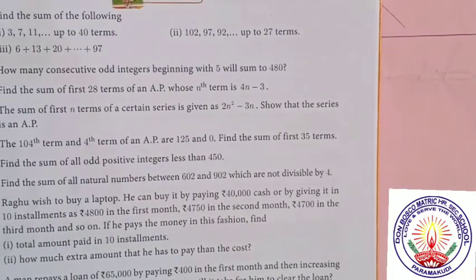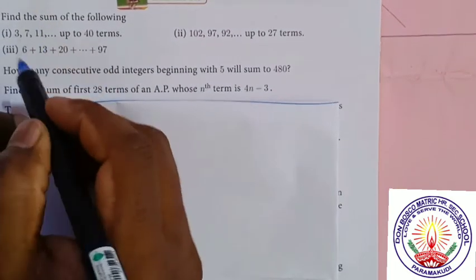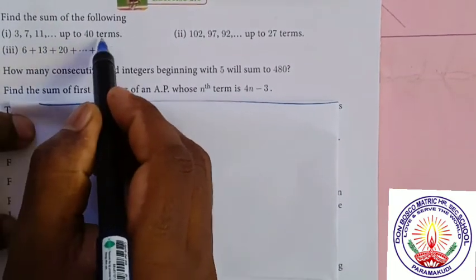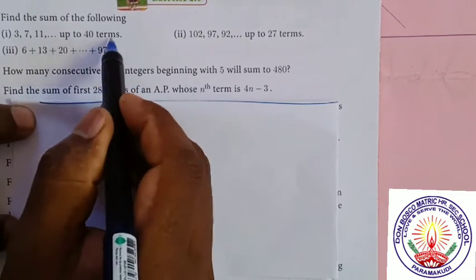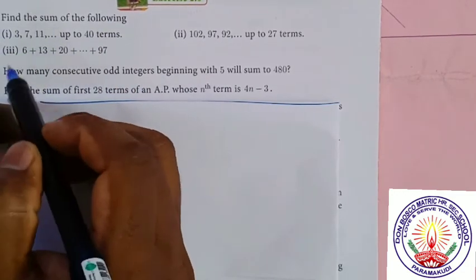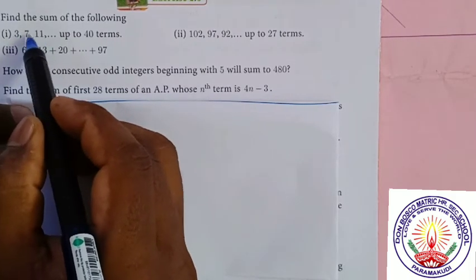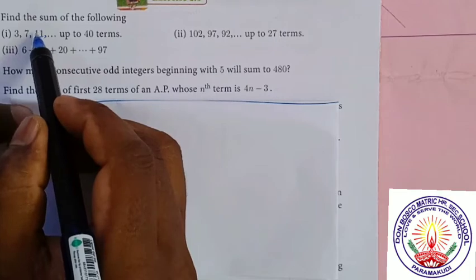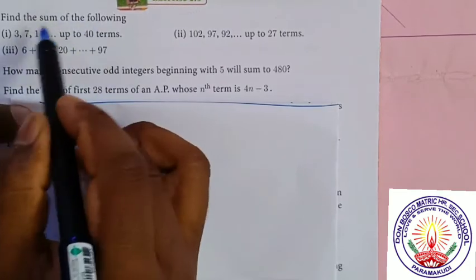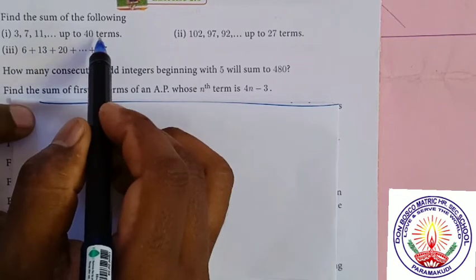Exercise 2.6, problem number 1. Find the sum of the following. First one, 3, 7, 11 up to 40 terms. Up to 40 terms means n is equal to 40. The sequence is given. So first term is equal to 3. We have to find the common difference. 7 minus 3 is equal to 4. 11 minus 7 is equal to 4. So d is equal to 4. n is given, so first formula we have to use. Sn is equal to n by 2 into 2a plus n minus 1 into d.